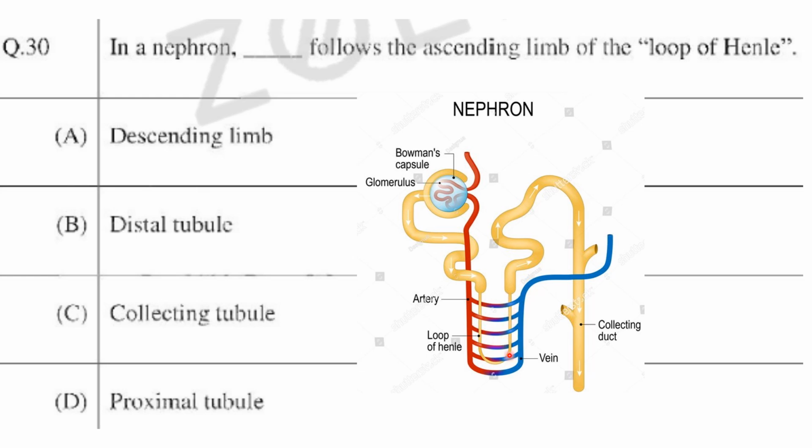So this is the ascending limb of the loop of Henle. What follows the ascending limb of the loop of Henle is the distal convoluted tubule. So the answer here is option B.